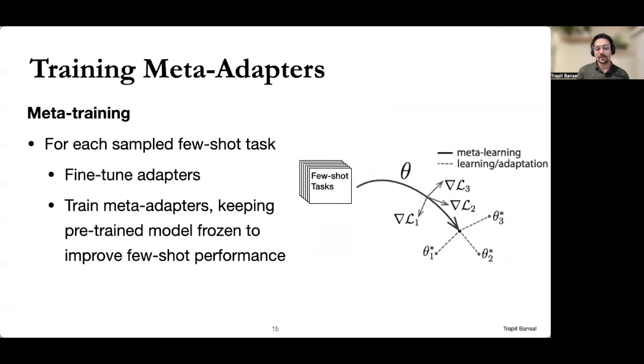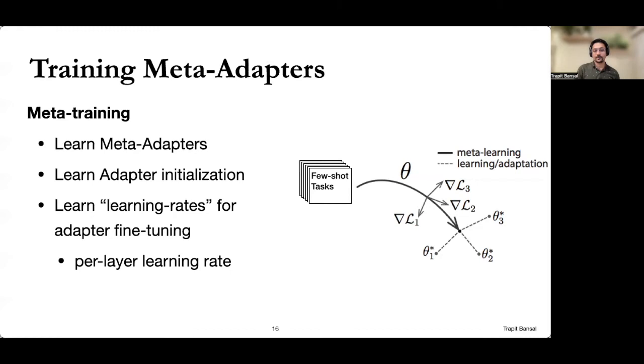Now, the main benefit of meta-adapters emerges from their meta-training. These modules are trained using an approach similar to model-agnostic meta-learning, or MAML. So given a few-shot task, we fine-tune the adapters on the training data for the task. Then we use the performance of the fine-tuned model on the task validation set as the signal to train only the meta-adapter modules. Thus, the meta adapters are trained explicitly to improve the few-shot fine-tuning performance.